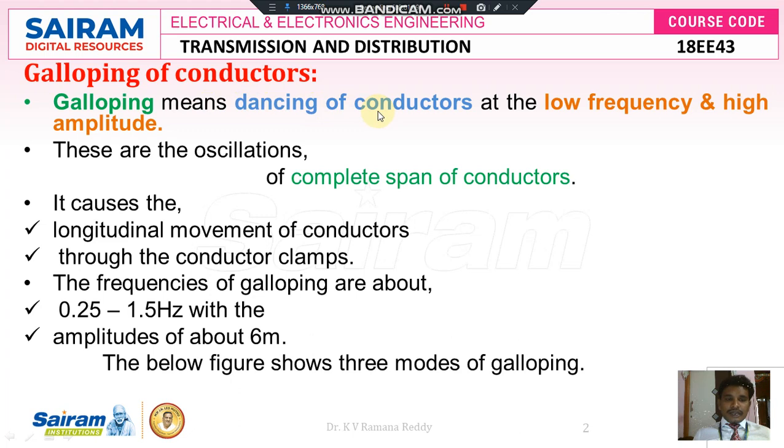So the conductor may dance whenever the wind hits that conductor in perpendicular direction, then the conductor will move in vertical plane from its original position to its maximum right hand and maximum right hand to left hand. That means it will go back and again it comes front. So galloping means simply dancing of conductors at low frequency and high amplitude.